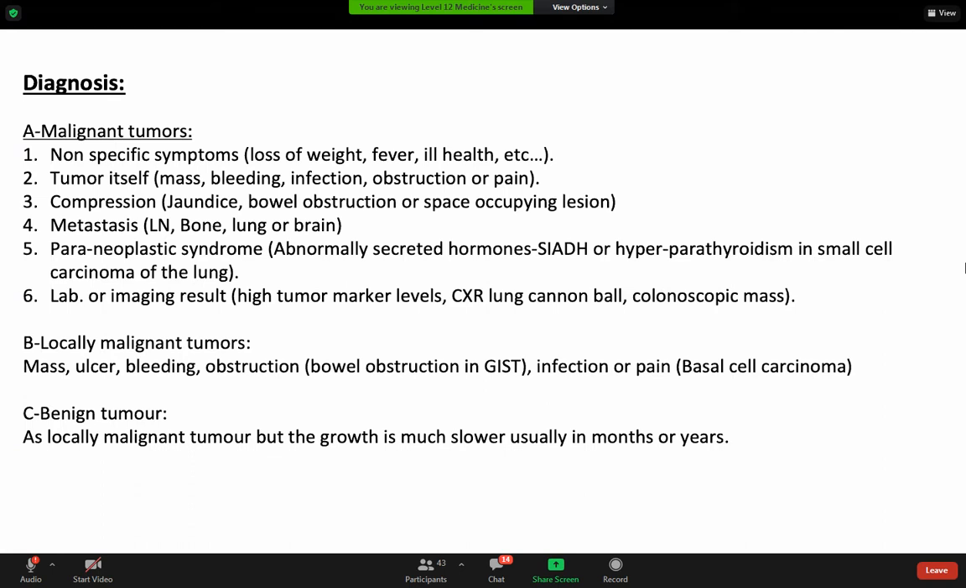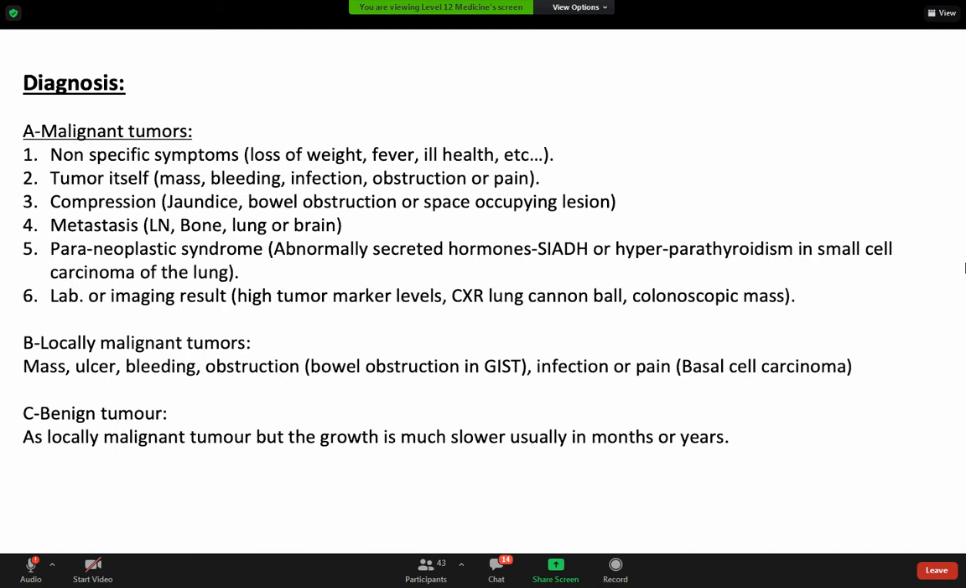The tumor can cause compression, and the patient comes to you secondary to the compression symptoms like jaundice, bowel obstruction, space occupying lesion, or metastasize, unfortunately, like to the lymph nodes, bone, lung, or brain. That's about malignant tumor presentation.